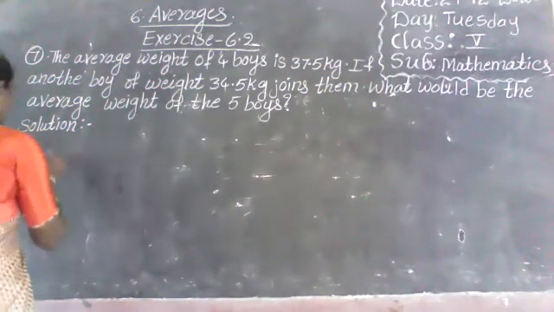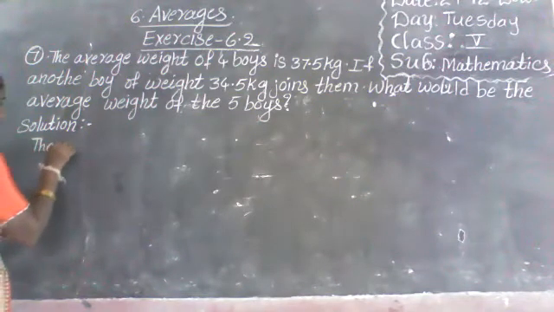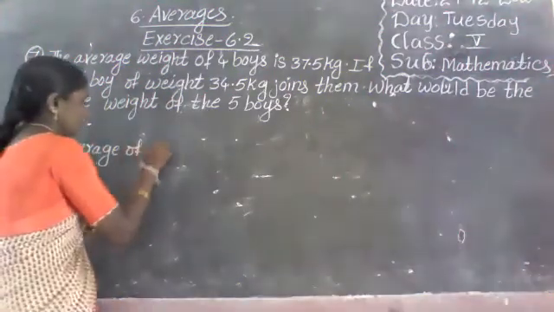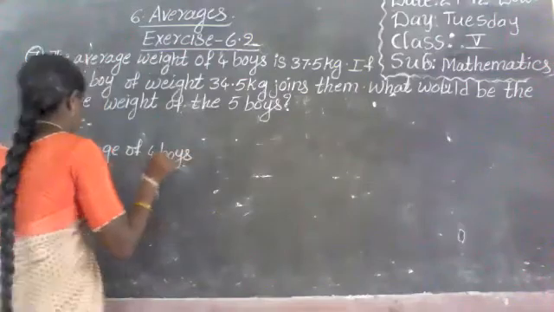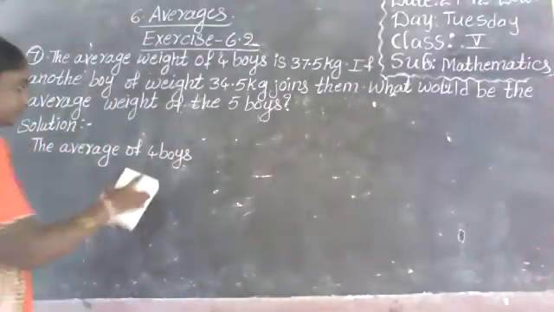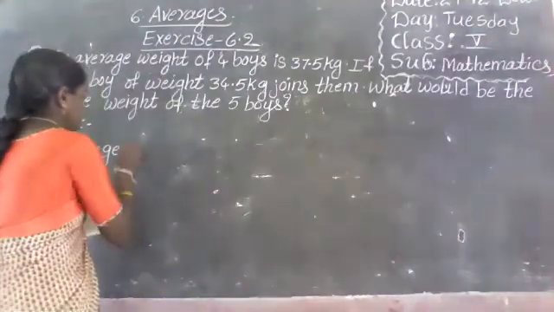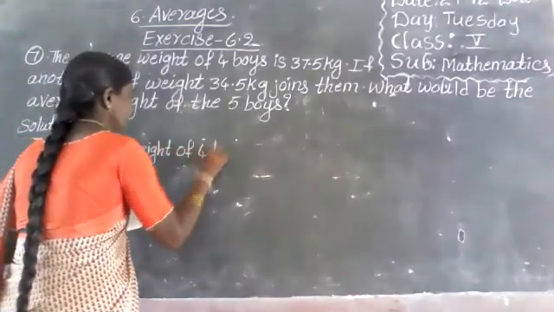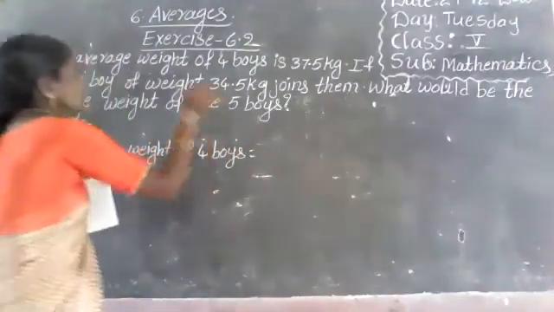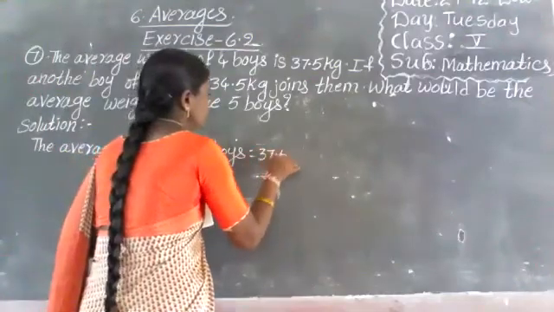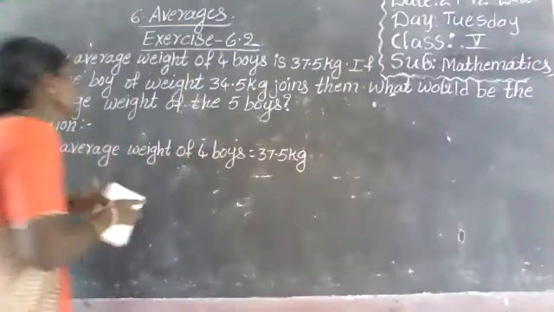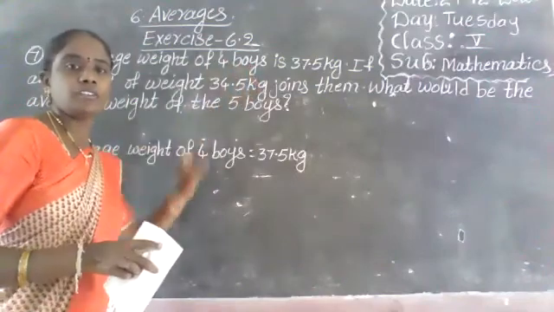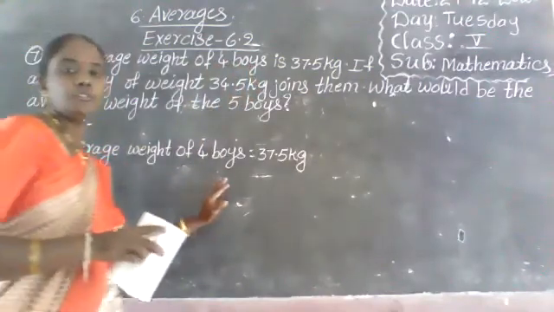First, the average weight of 4 boys, 37.5 kilograms. So we have to write the first step, the average weight of 4 boys.